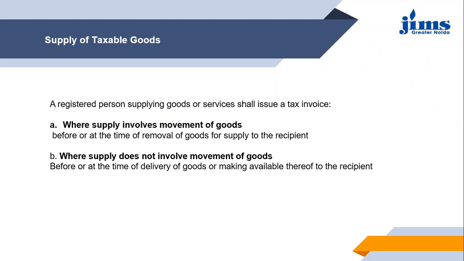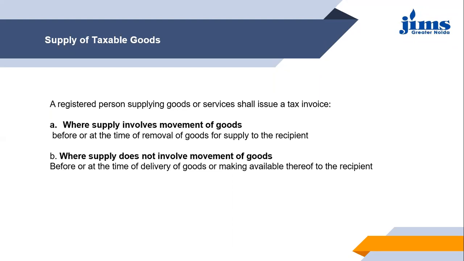Now it is your responsibility to take care of the goods. But in the first point, where supply involves movement of goods, under this the supplier is making the removal of the goods from the supply point to the recipient point. So in that case, when the goods are moving, then you have to make the tax invoice.